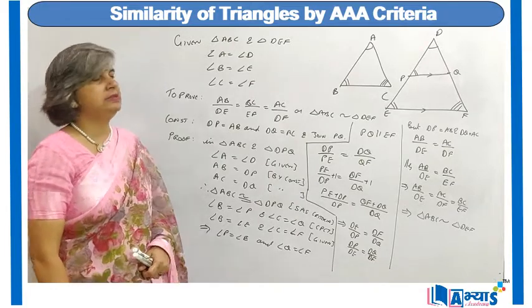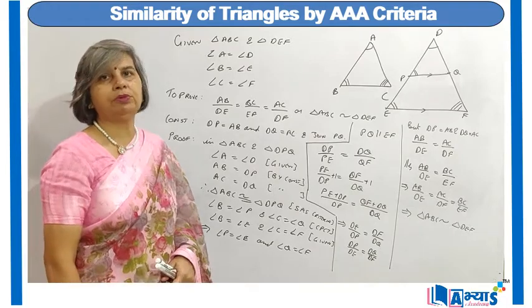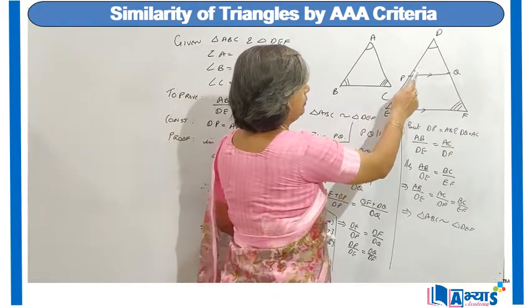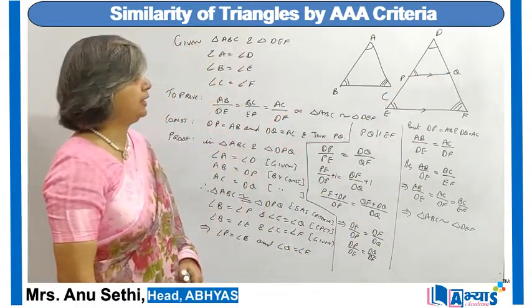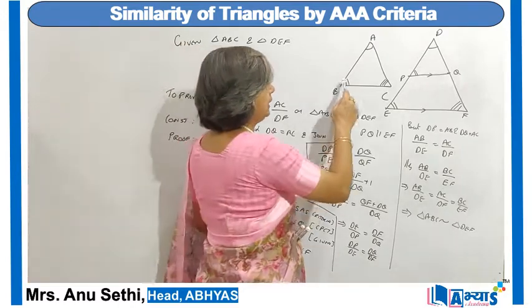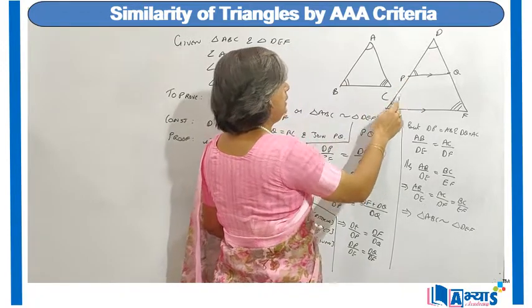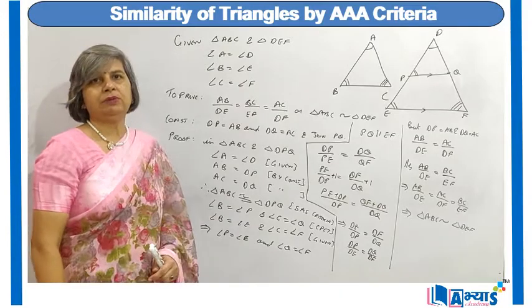Therefore, using the SAS criteria, we have found that triangle ABC is congruent to triangle DPQ. So we can say that angle B is equal to angle P, angle C is equal to angle Q. But we know that angle B is equal to angle E. So from these two statements we get that angle P is equal to angle E. Similarly, angle Q is equal to angle F.